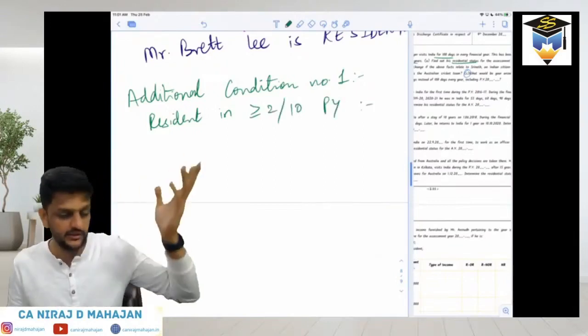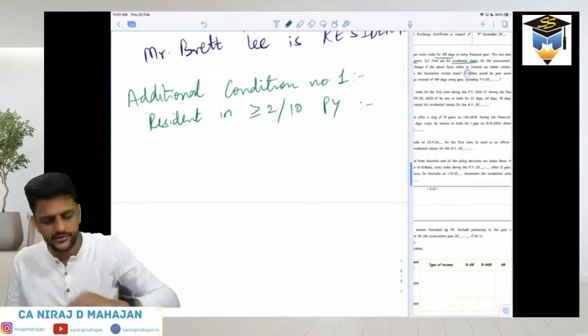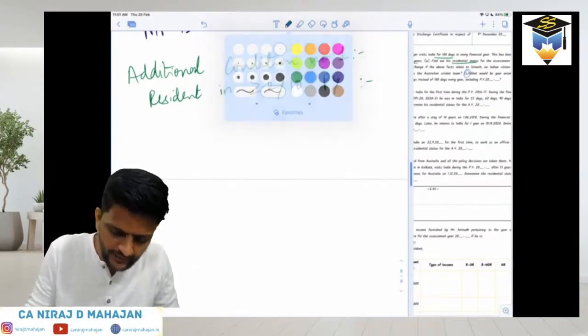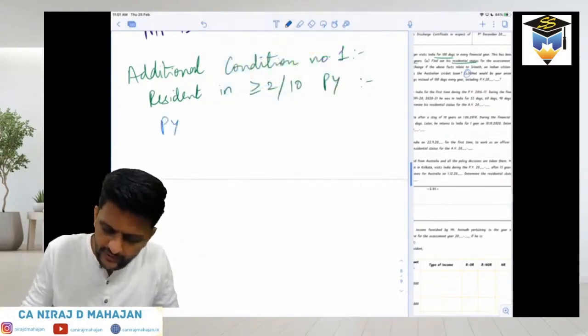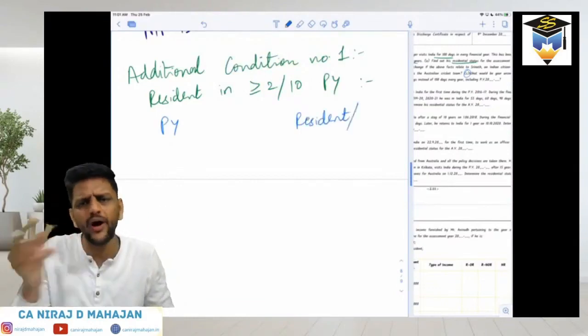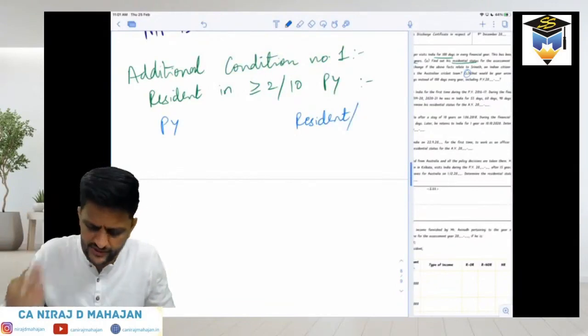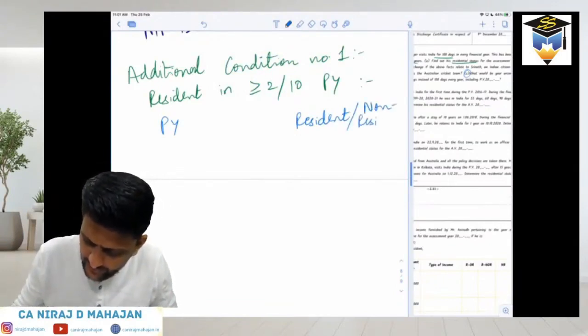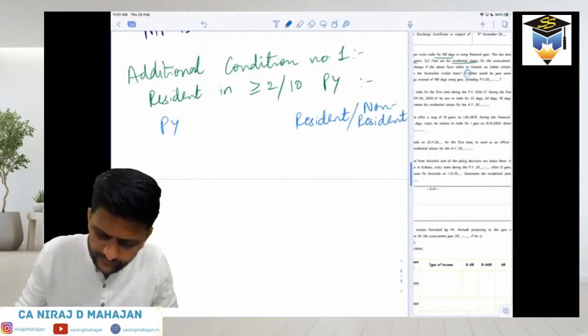Preceding, not the current year, the earlier years. Again, we'll use the word PY, and here we'll just simply say resident or non-resident. We do not have to check if he is ROR or RNOR. We just have to check whether he is resident or non-resident. Clear?